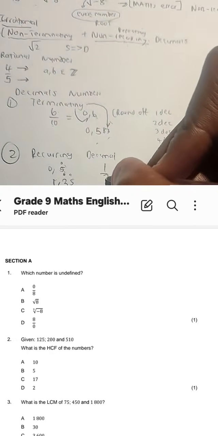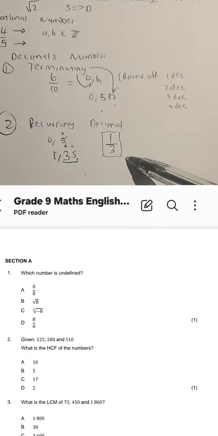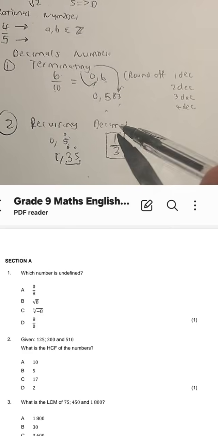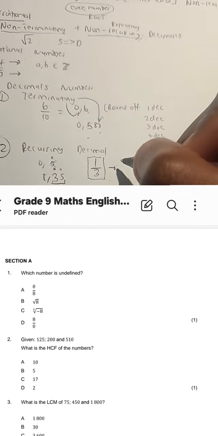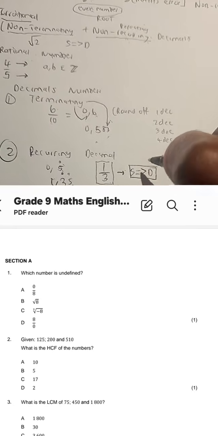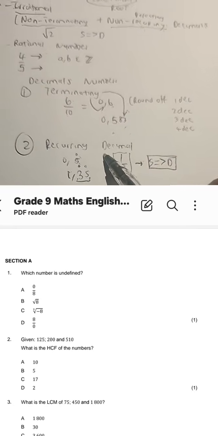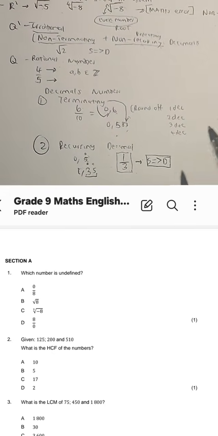Okay, so for instance, if you were to put into the calculator this fraction, which is a rational number because the numerator and the denominator are integers, when you press ST, you will find that this actually becomes a recurring decimal. So these are what we call rational numbers, my beloved grade 9s.